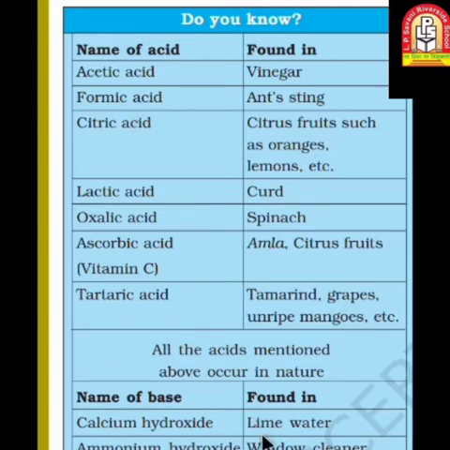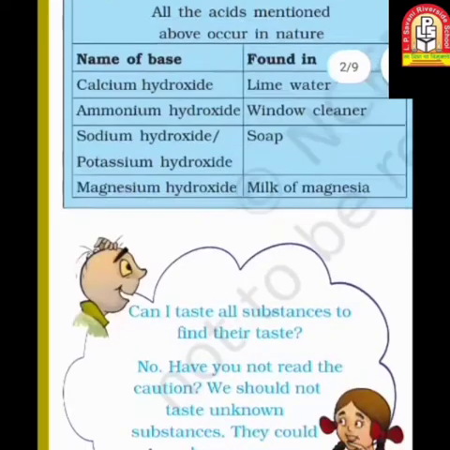Now, lime water has calcium hydroxide. These are the names of some bases. Window cleaner solution, which your mom uses at home, has ammonium hydroxide, soap has sodium hydroxide or potassium hydroxide, and milk of magnesia has magnesium hydroxide. You may not be aware of it, but these substances contain these kinds of bases, and those contain these kinds of acids.